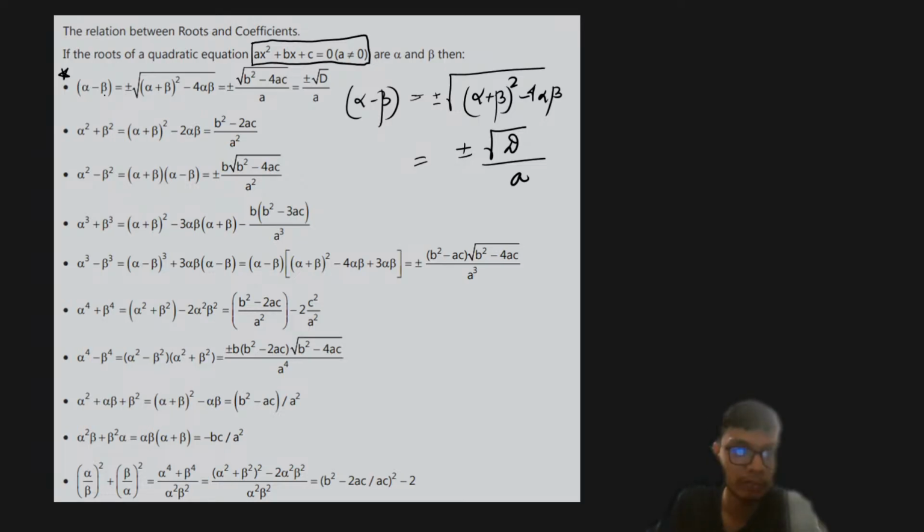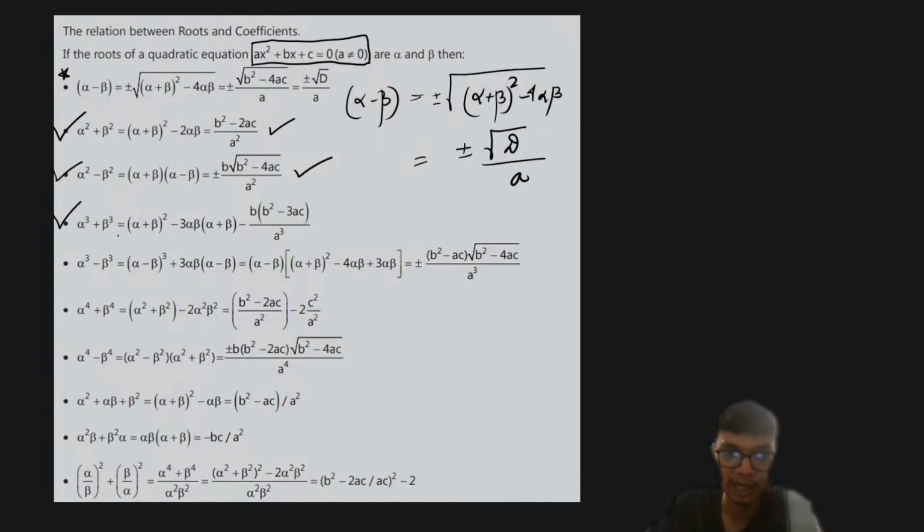Next part is that if you have to find out alpha square plus beta square, that is going to be equal to (alpha plus beta) whole square minus 2 alpha beta, right? Which is basically given as (b square minus 2ac) divided by a square, right? Then if you need to find out alpha square minus beta square, which is nothing but (alpha minus beta) into (alpha plus beta), right? So if you just apply this, you will get the value as plus or minus b into square root of (b square minus 4ac) divided by a square, right?